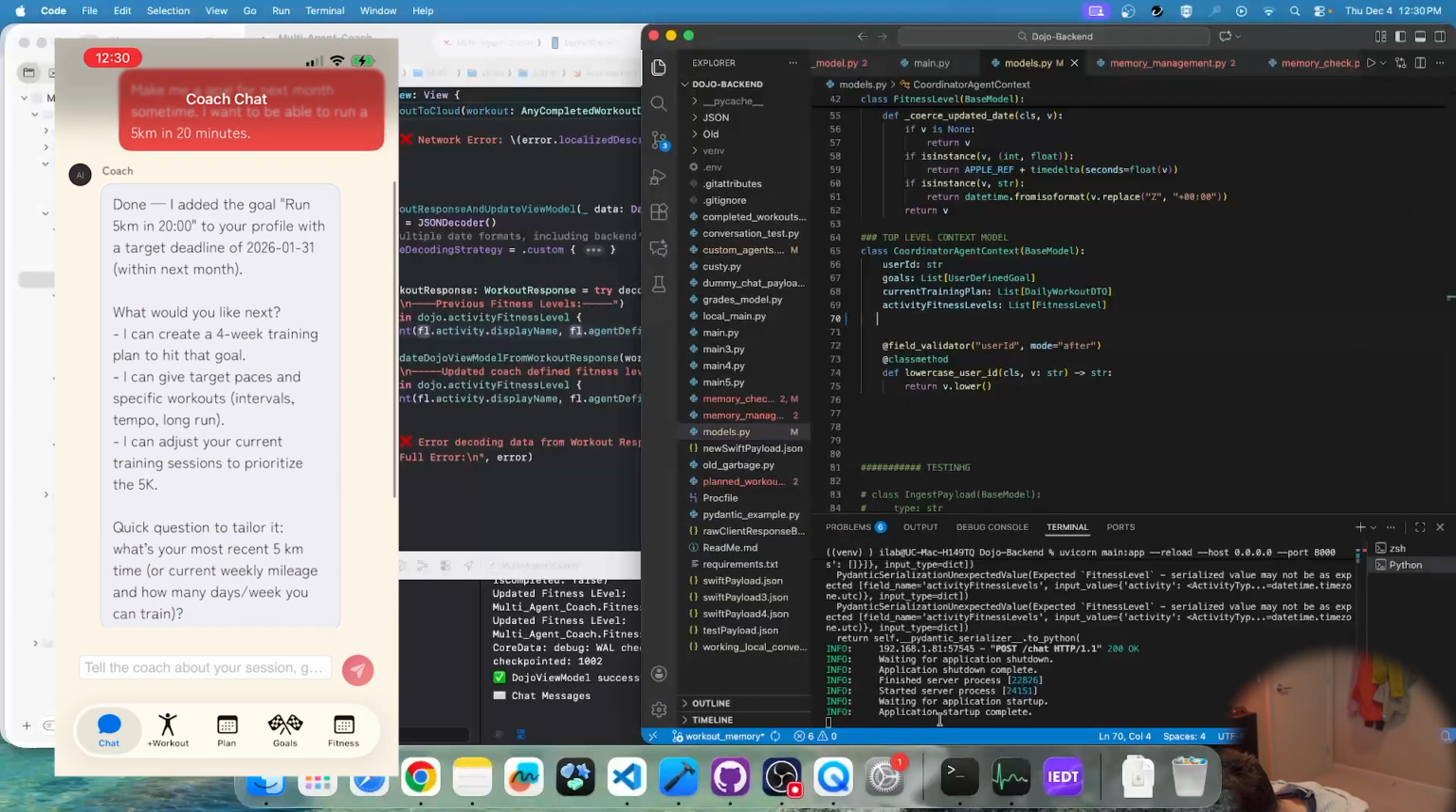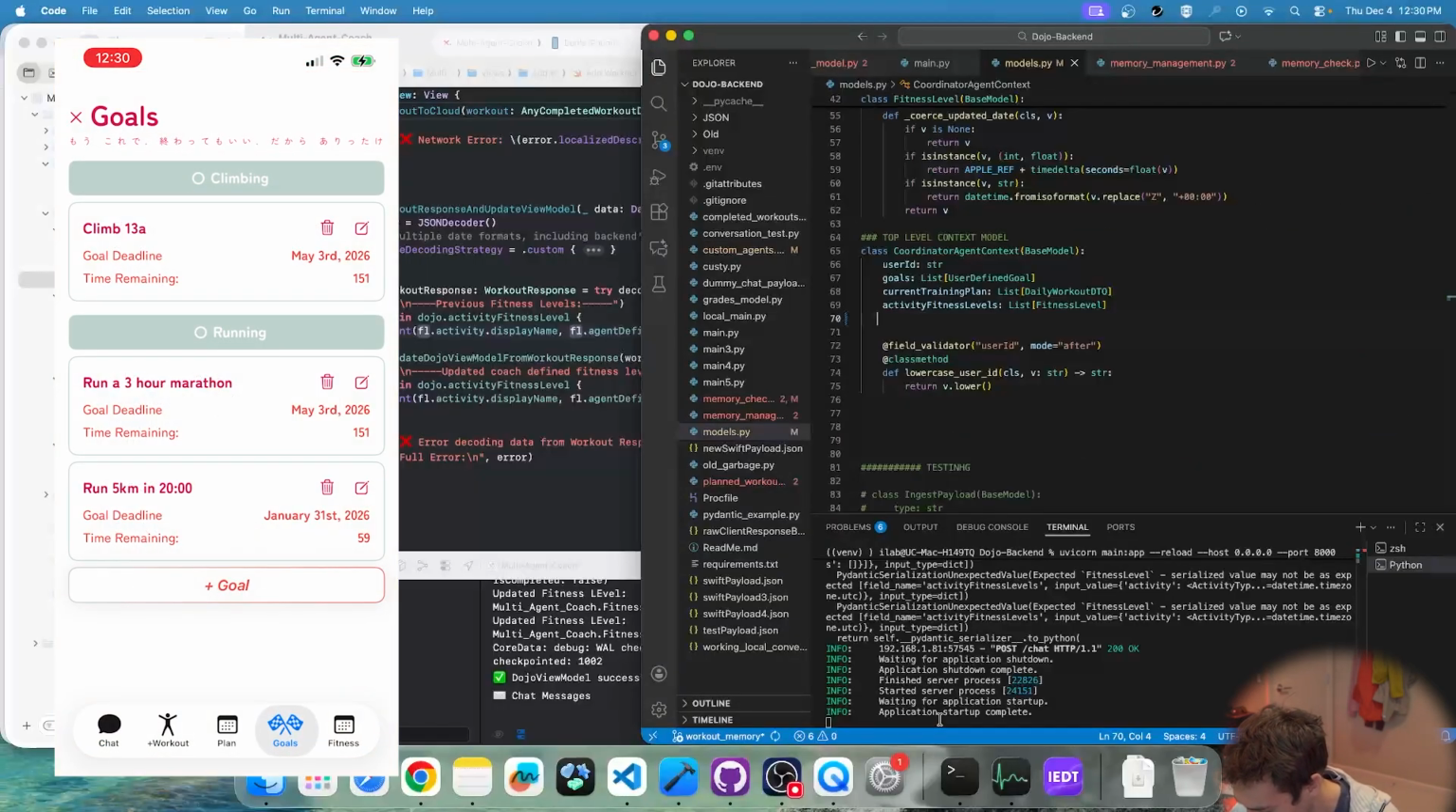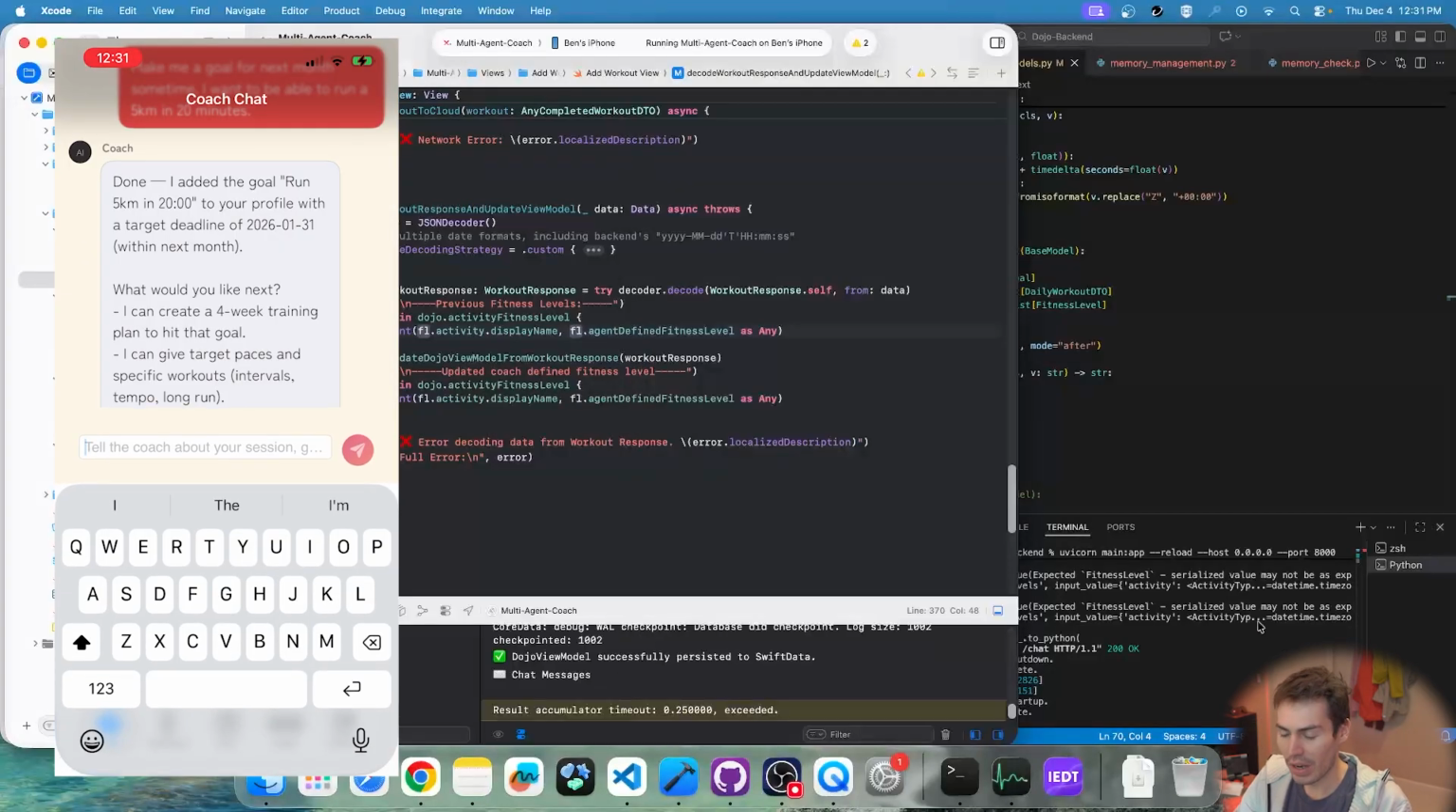Okay, so it says I added a goal to run 5K in 20 minutes. Let's take a look. Boom. So there it is, which is pretty cool. That is an agentic UI element. Run 5K in 20 minutes. Deadline, January 31st. Okay, nice. I've got 2 months to do that. It's pretty good.